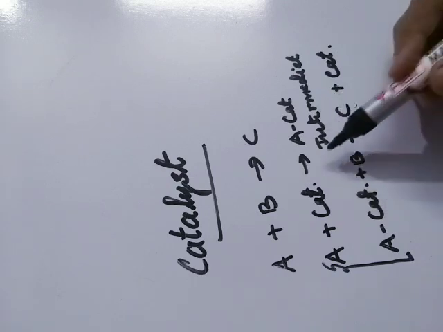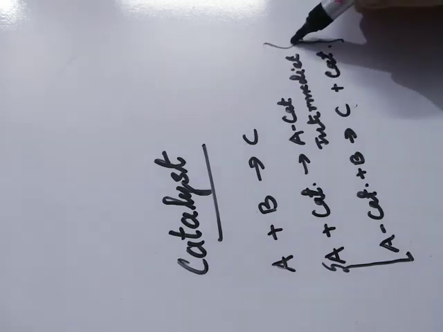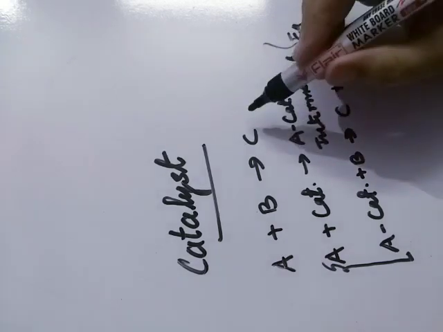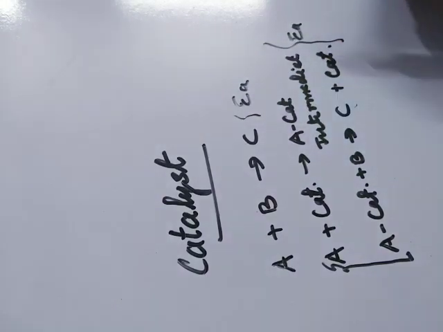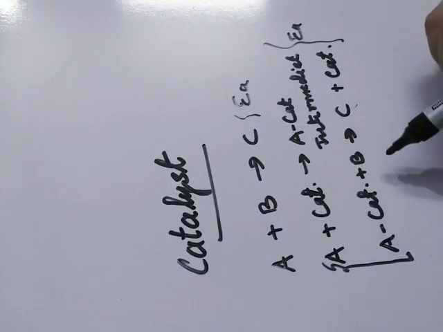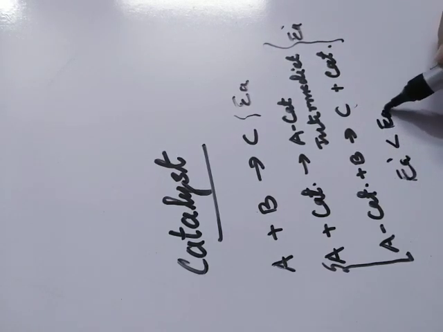In these two steps, the activation energy is lower as compared to the uncatalyzed reaction. The activation energy when the catalyst is involved becomes less. So we can say that E dash is less than Ea.